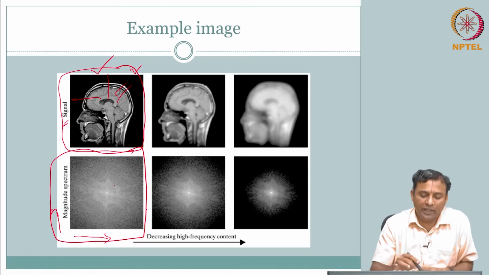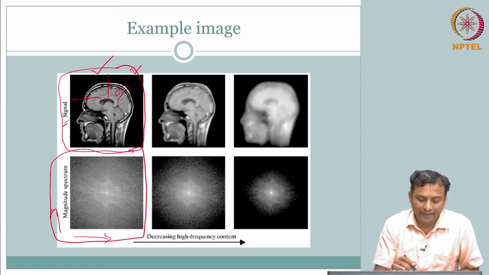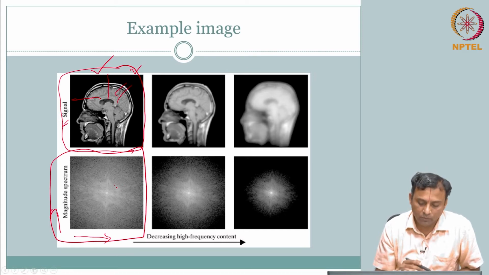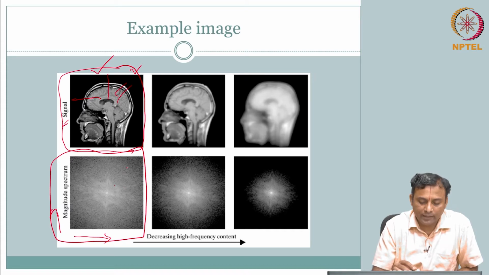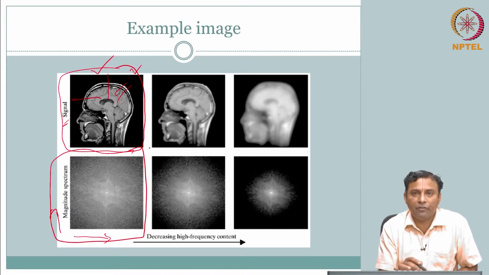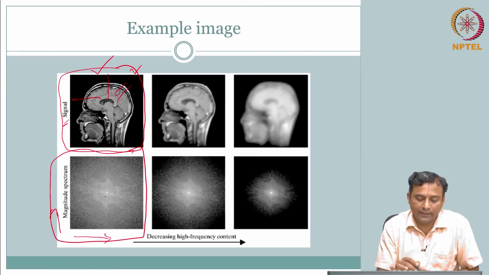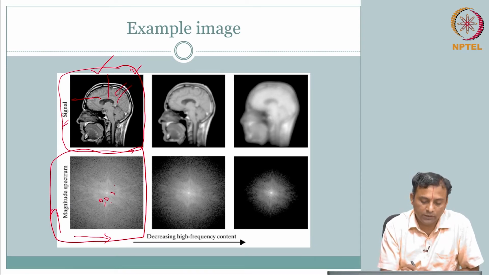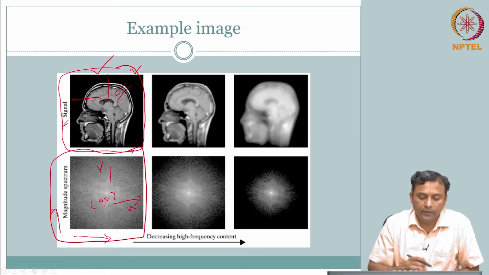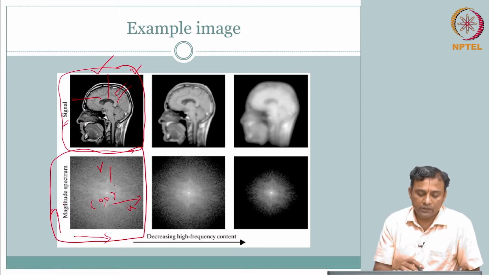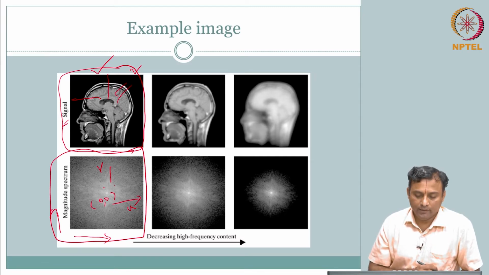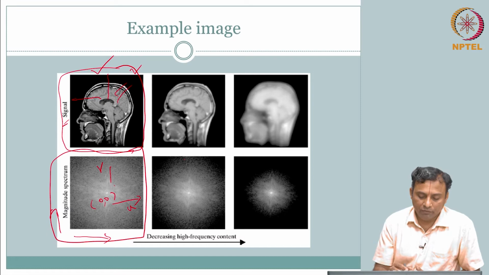So, how do we appreciate this? Even though here it is very difficult to appreciate any pattern, we can still observe a few things. One is there is a bright spot at the center, and it probably gets less dense as you go outwards, that is higher frequency. So, this is your frequency axis, the center is 0 comma 0. This is your u, this is your v. There is positive frequency, negative frequency, up and down, and 0 comma 0 is at the center.